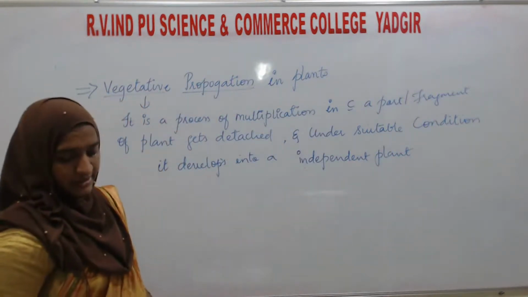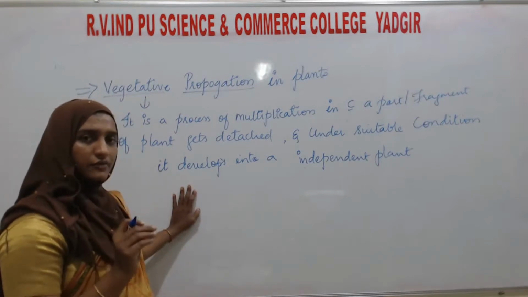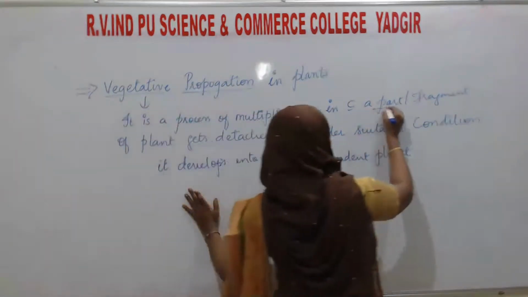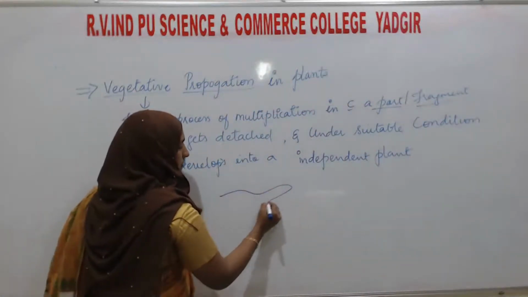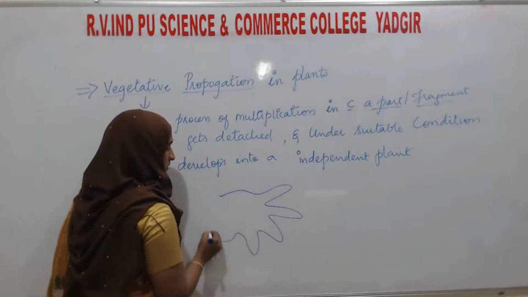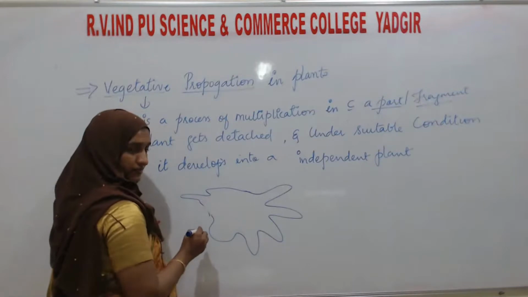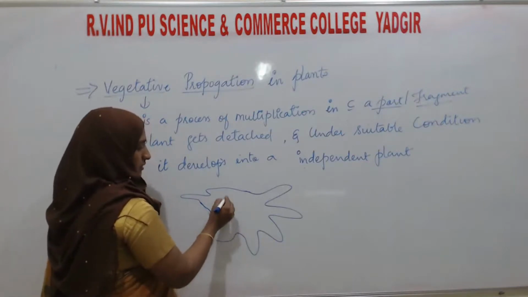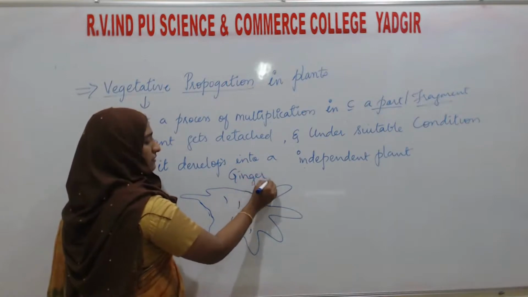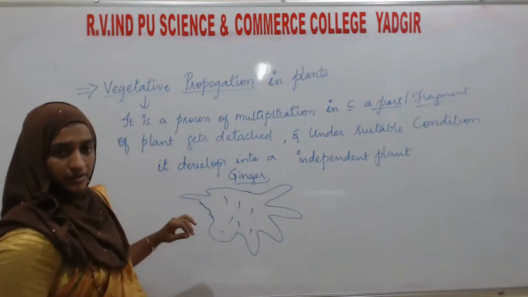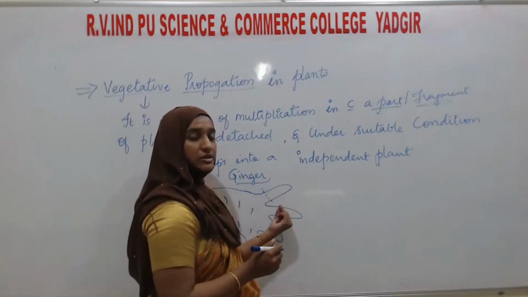One example I will tell you: multiplication of a part or fragment from the parent body. Just for example, take the ginger. You are familiar with this example. Here a bud or some finger-like projections you can see.